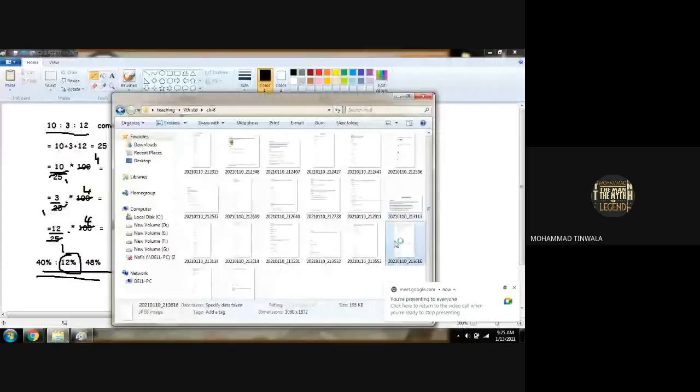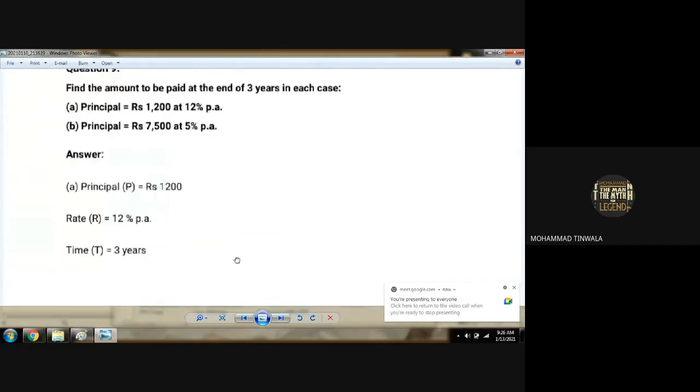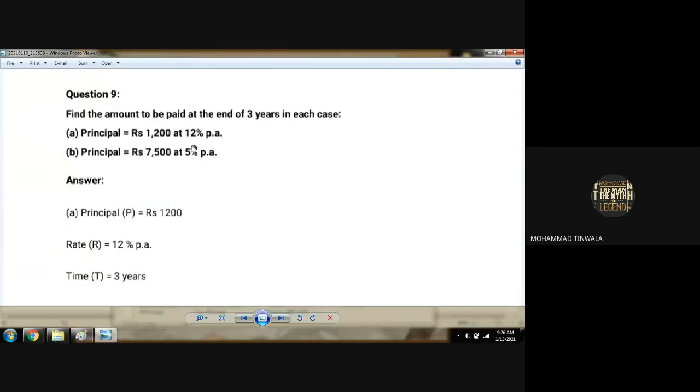Question number 10, page number. Okay, yes, I got it. Are you clear with question number 9, boys? Yes, sir. Okay, chalo, question number 10.